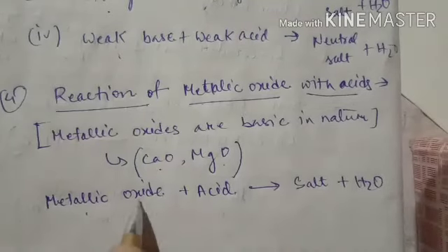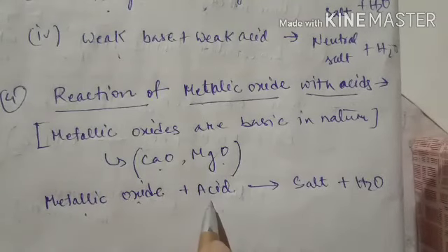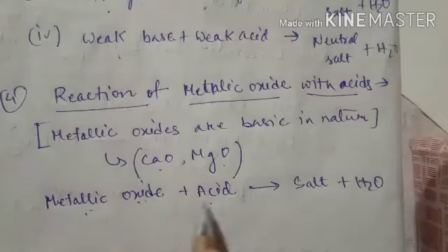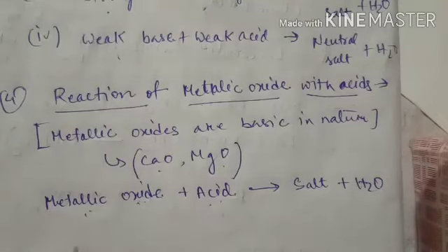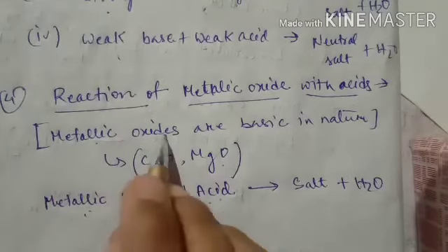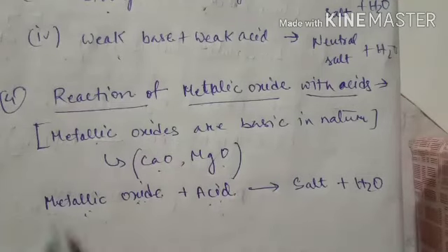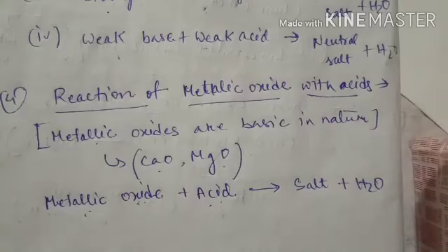That means metallic oxide never reacts with base. That is why metallic oxide reacts with acid. That means metallic oxide is just like a base, because we already know that metallic oxides are basic in nature. So it behaves as a base. So the base always reacts with acid.